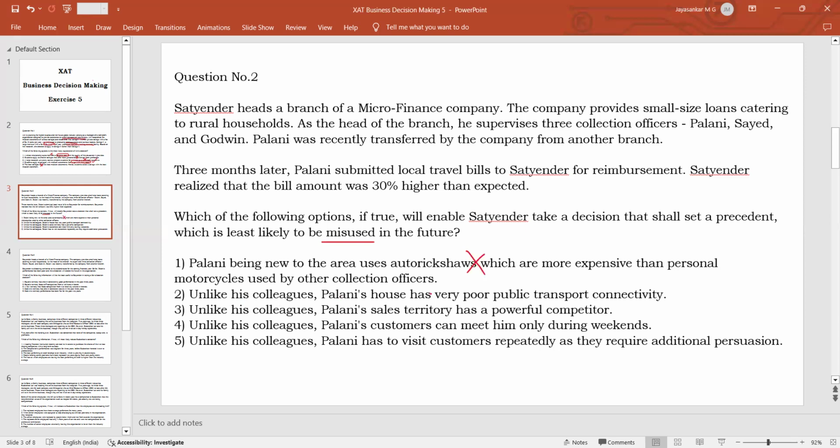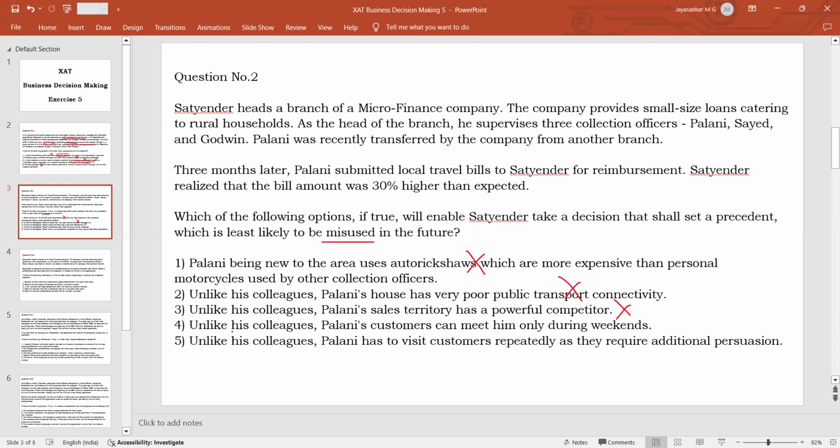Option 2, unlike his colleagues, Palani's house has very poor public transport connectivity. That is again not a logical explanation for incurring more TA bill. So this again is wrong. Option 3, unlike his colleagues, Palani's territory has a powerful competitor. So how having a powerful competitor is leading to an increase in the TA bill is not logically given. So this is again wrong, because you have to find a connection between having a powerful competitor and increasing TA bills. So this is not given in the statement.